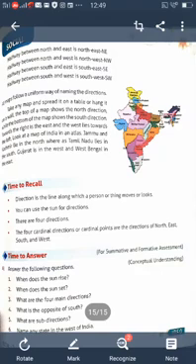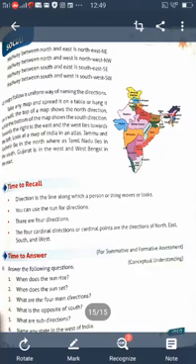Next, children, that is fill in the blanks. Open page number 68. The sun rises in the dash. In which direction does the sun rise? East. The sun sets in the west. The halfway between north and east is northeast. The halfway between south and west is southwest. Tamil Nadu is in the dash of India. That is south of India.